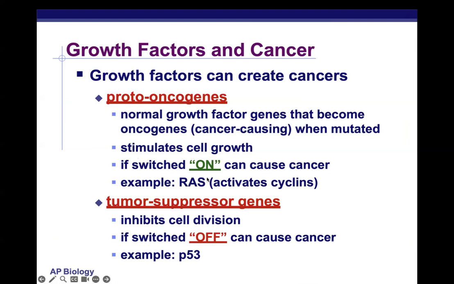RAS is an example of a proto-oncogene that, when mutated, will permanently activate cyclins to induce cell division at an exorbitantly high rate. There are other growth factor genes called tumor suppressor genes that normally inhibit cell division. So they normally put a brake on cell division. For example, the P53 gene is a tumor suppressor gene.